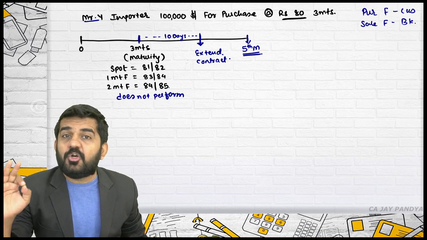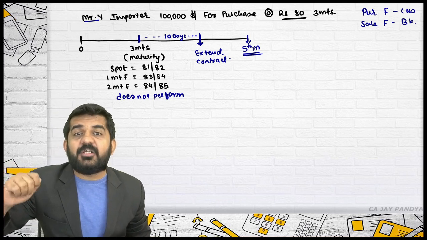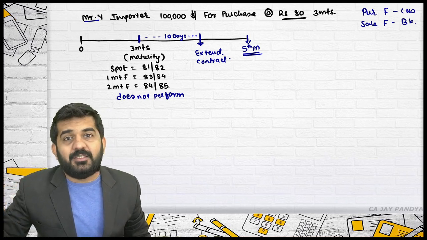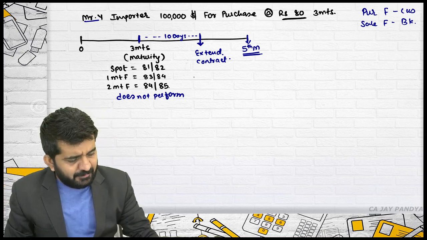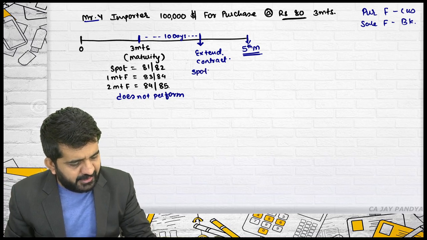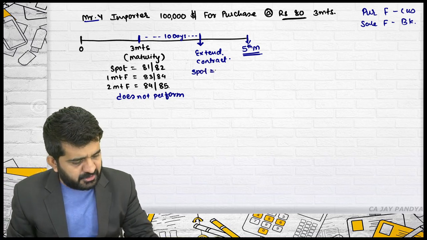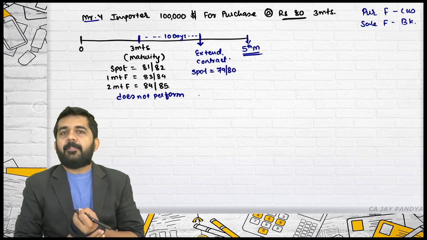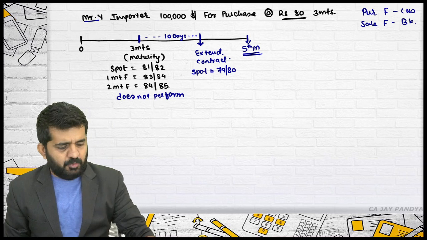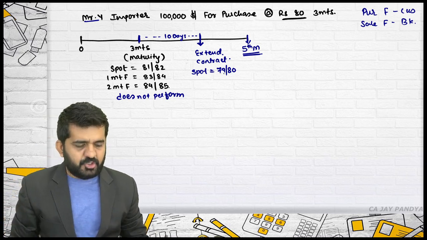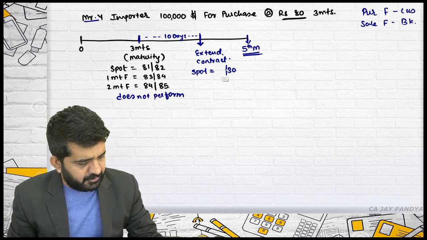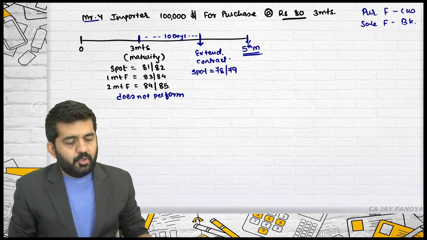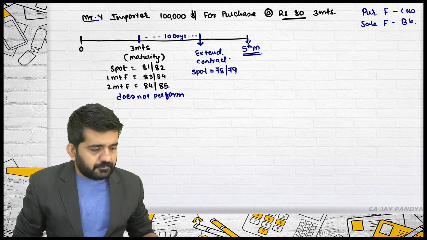But he does not come on maturity. He comes after 10 days of maturity and says, okay sir, I want to cancel the contract. Let me write down even the spot rate as on this date. Spot rate as on this date is 79/80. The trend was upward but it has gone downward. It does not matter. Let me take 78/79 rupees per dollar. Is it alright?